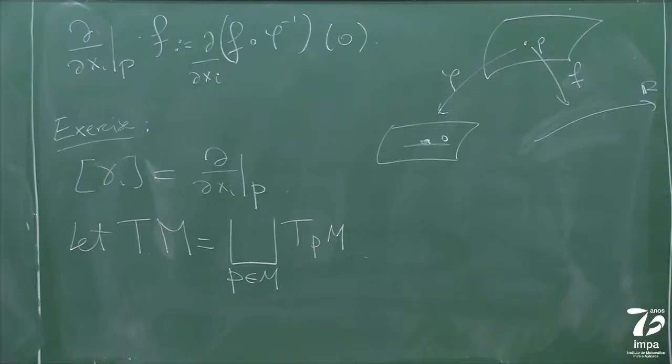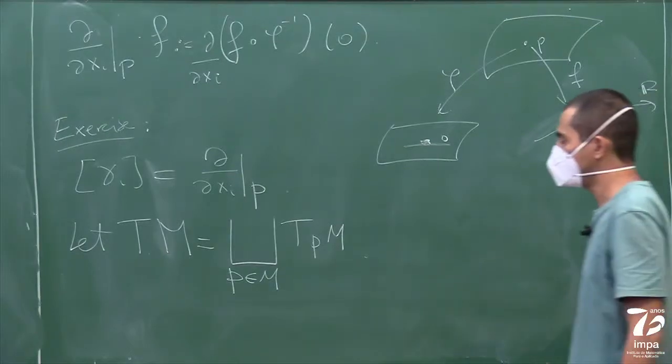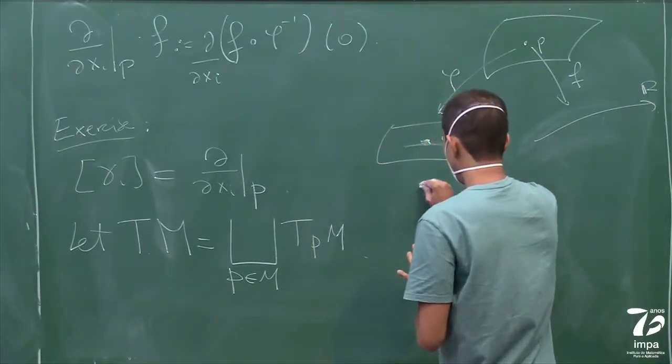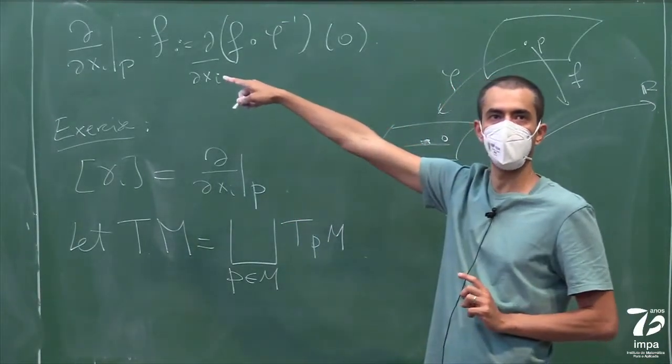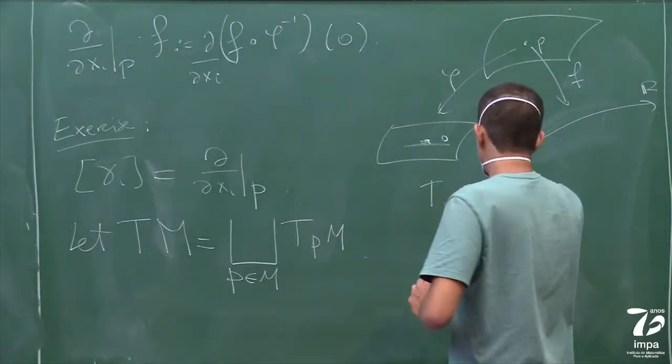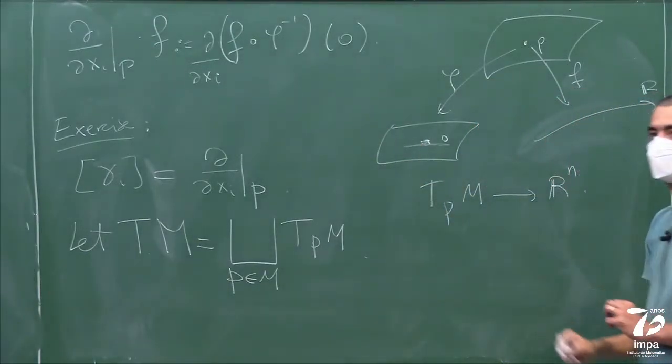And what's very nice is that this basis actually works not only at the point p, but it works in the whole chart. And sorry, I forgot to say that. Using this basis, we get obviously a bijection between this and the linear space R^n.